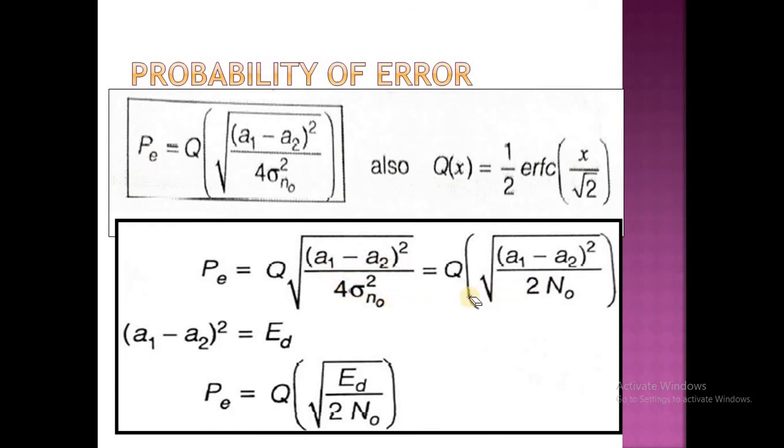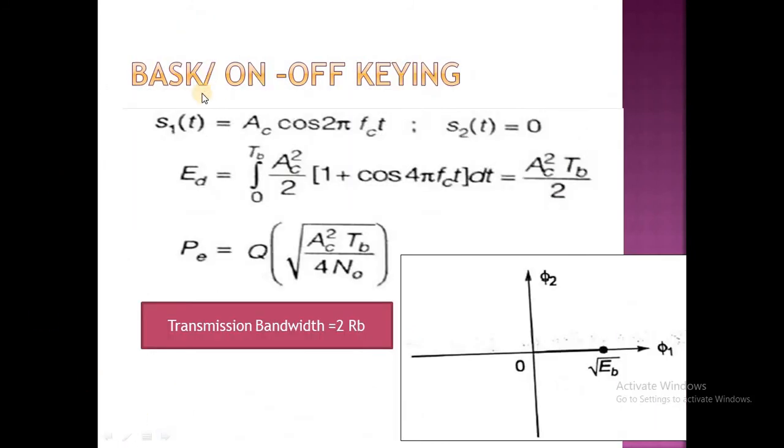If you substitute A1 minus A2 whole square equal to ED, it will be modified as PE equal to Q of square root of ED by 2n. It is the general formula of the probability of error. Here Q is the non-decreasing function which is represented like this. And next one, BASK.